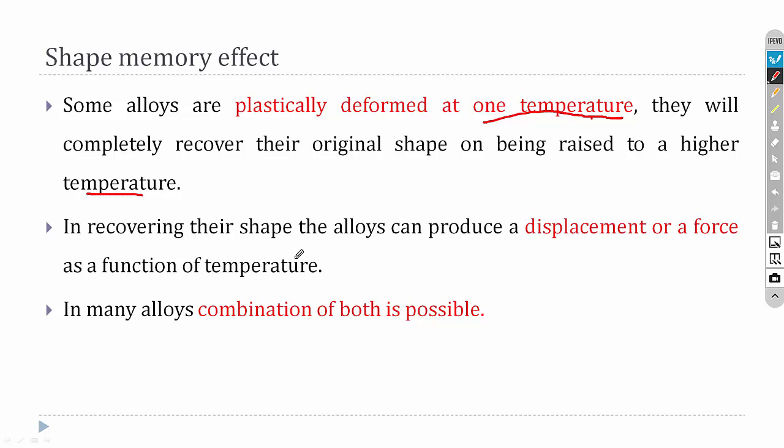Okay, so in recovering their shape, the alloy can produce displacement or force. So when it changes its shape, it can produce displacement as well as force. So this amount of displacement and force is based on the amount of temperature applied. Okay, so in some of the alloys, these two can be possible. So you can produce displacement as well as force.